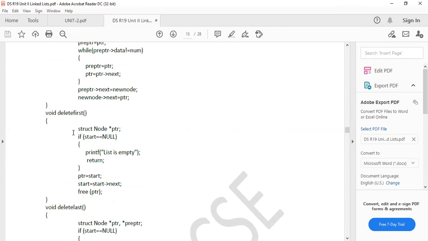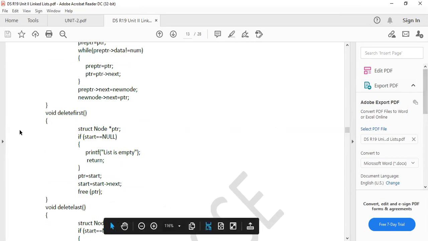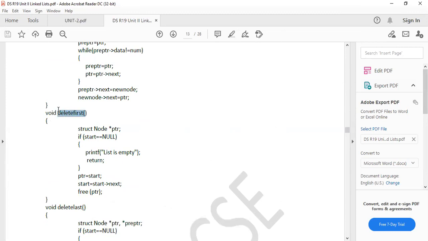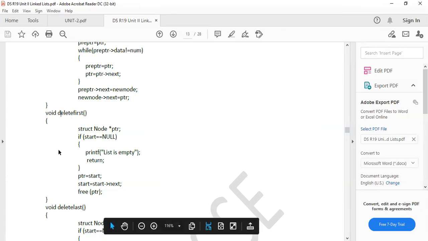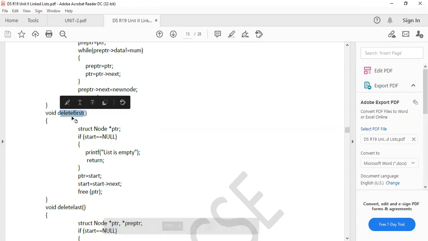So see, first of all, delete the first node. For this, I'm writing delete first, so clearly you can mention. If you write only delete, it will delete at what position we don't know. Actually, we don't know at what position we want to delete an element. But here we are having three possible cases for the deletion operation. The first possibility is first, the second one is last, and the third one is middle. That is why I'm clearly mentioning in the code delete first, with no space between delete and first.